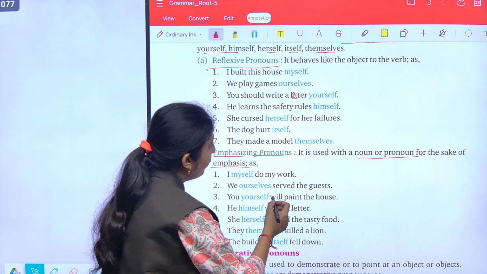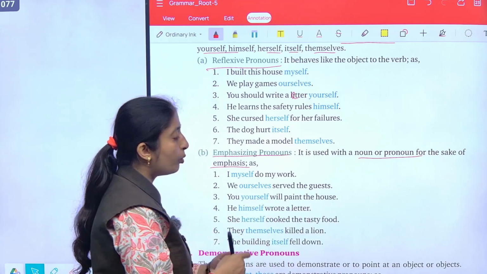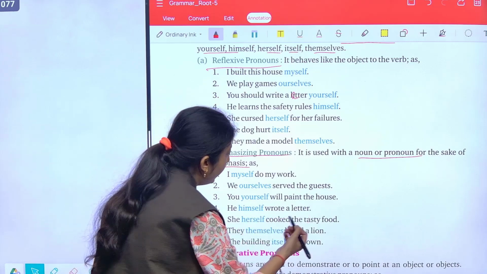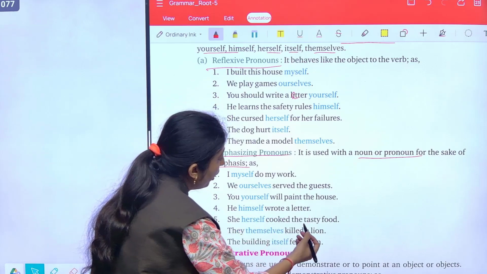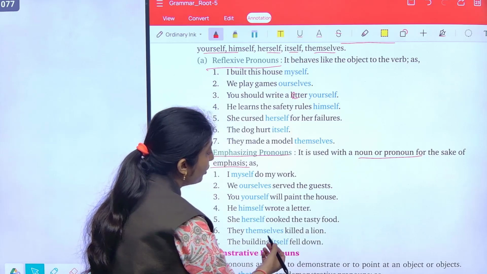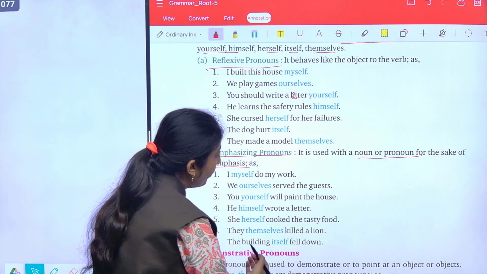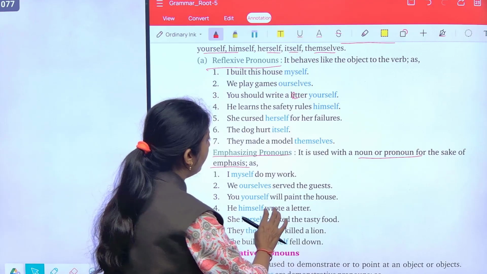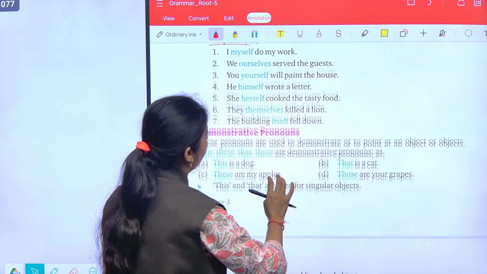You yourself will paint the house. तुम खुद ही घर को पेंट करोगे. He himself wrote a letter. She herself cooked the tasty food. They themselves killed a lion. The building itself fell down. So all of these are emphasizing pronouns.